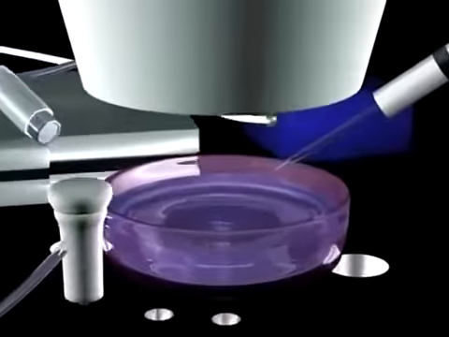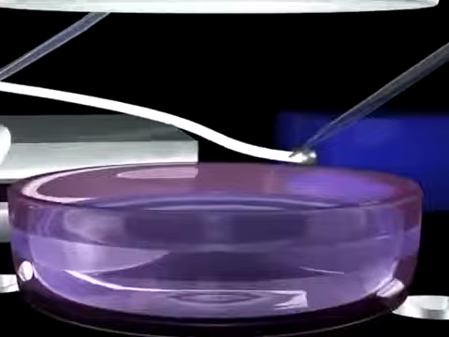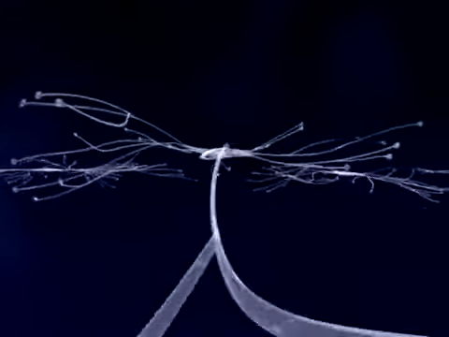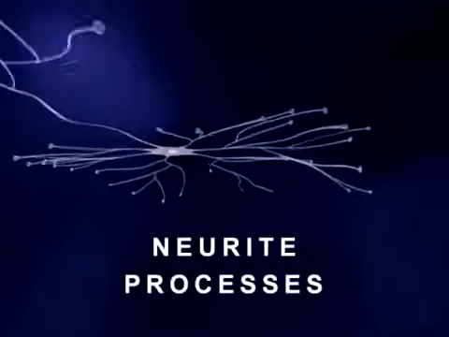To better understand mercury's effect on the brain, let us first illustrate what brain neurons look like and how they grow. In this animation, we see 3 brain neurons growing in a tissue culture, each with a central cell body and numerous neurite processes.